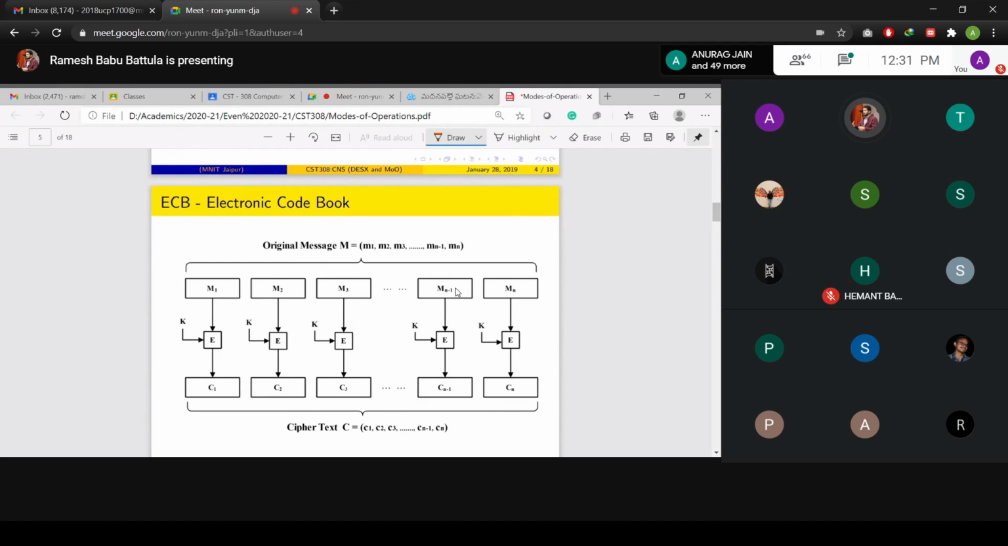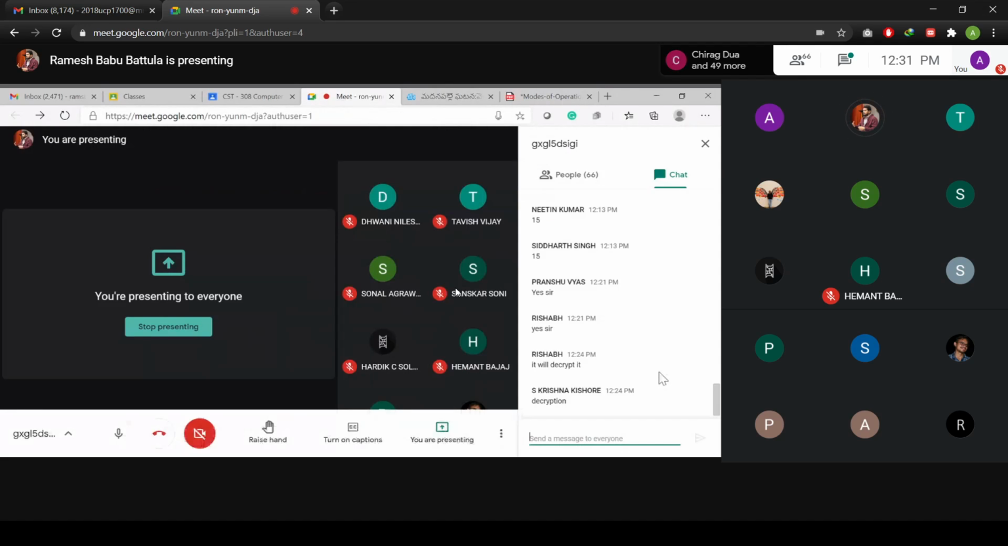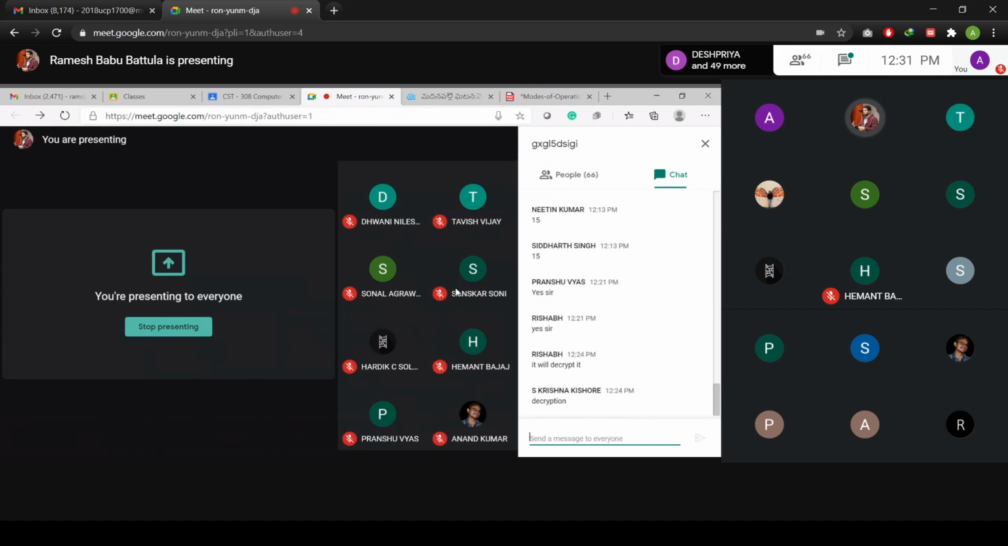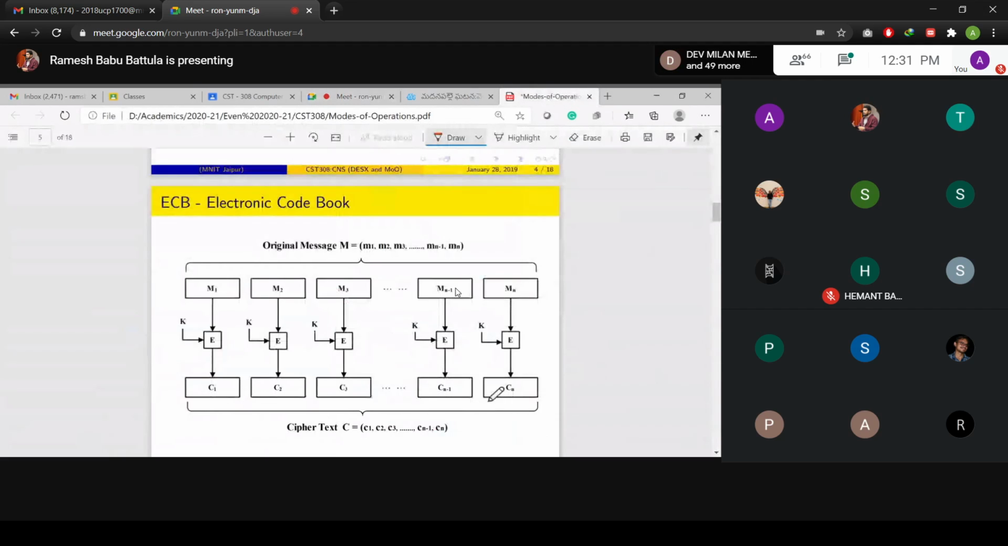Suppose I use this particular mode of operation, are there any problems in this, regarding cryptography only? Are you able to find any drawback in this particular method? You guess and tell me the answer. That's enough for me.